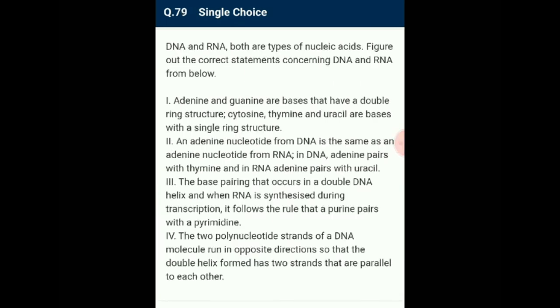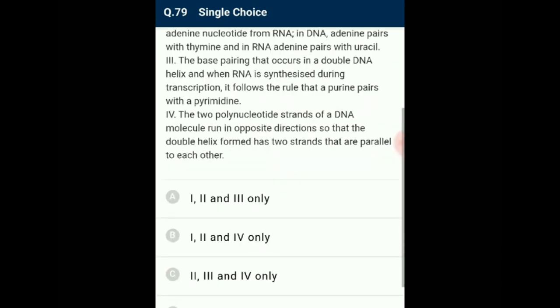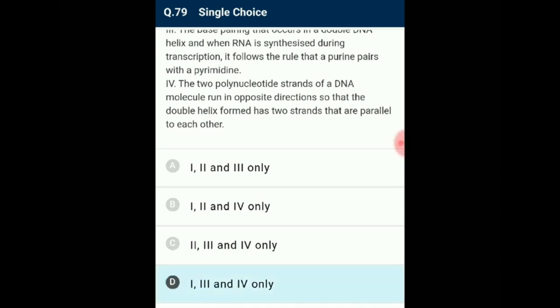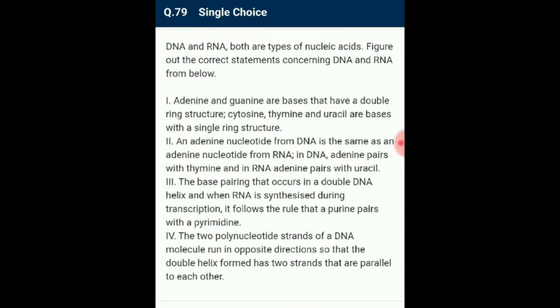Question number 79. DNA and RNA both are types of nucleic acids. Figure out the correct statement concerning DNA and RNA from below. Adenine and guanine are purines which have two ring structures, whereas thymine, uracil and cytosine are pyrimidines which have single ring structures. The nucleotides of DNA and RNA are not the same as the sugar molecule is different: ribose in RNA and deoxyribose in DNA. So the answer for this question is option D. First, third and fourth statements are correct about DNA and RNA.